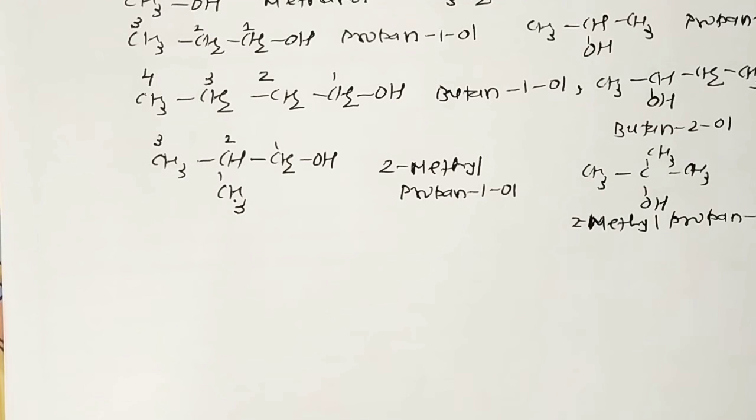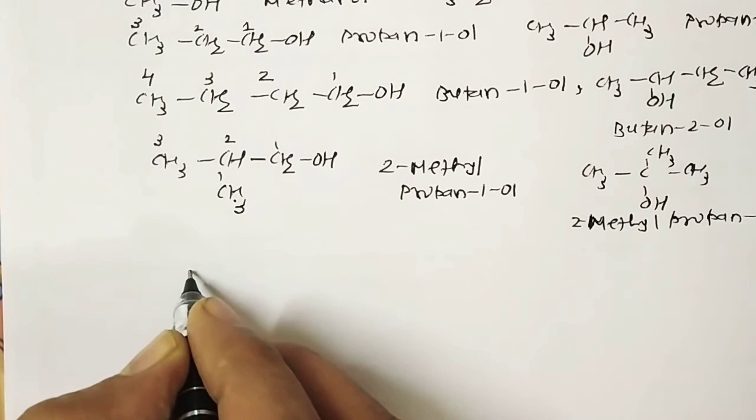Now cyclic alcohols. Cyclic alcohols are named by adding the prefix cyclo to the common or the IUPAC name of the straight chain alcohol, and the positions of the substituents, if any, are indicated by Greek alphabets, alpha, beta, gamma, etc. in the common system, but by numerical prefixes 1, 2, 3, etc. in the IUPAC system, with the carbon atom carrying the OH group being numbered first.